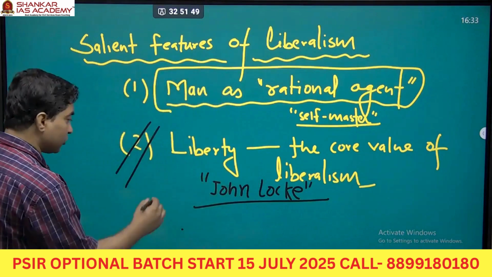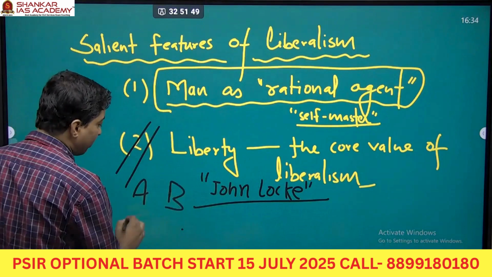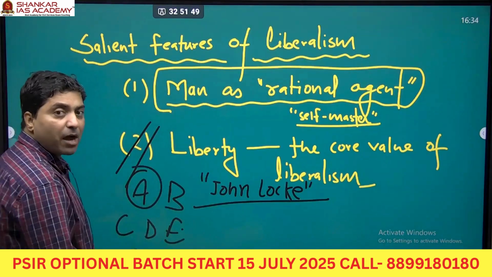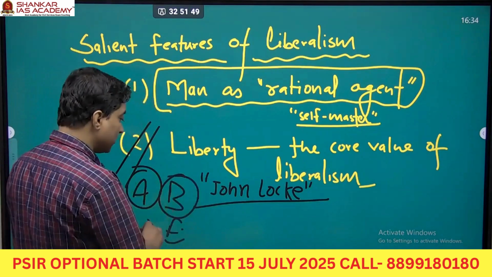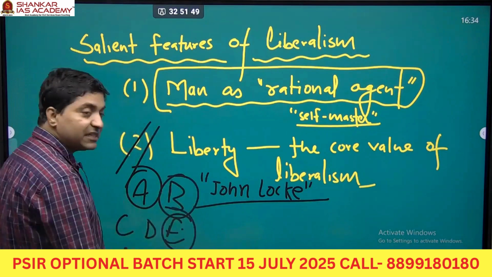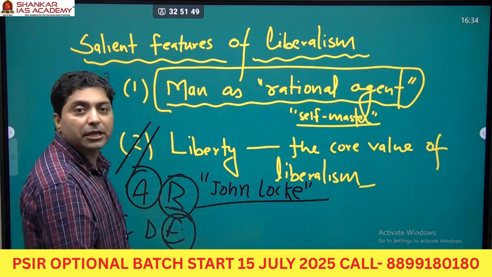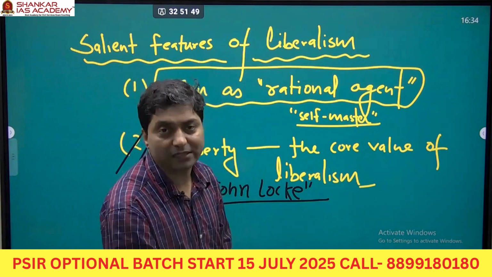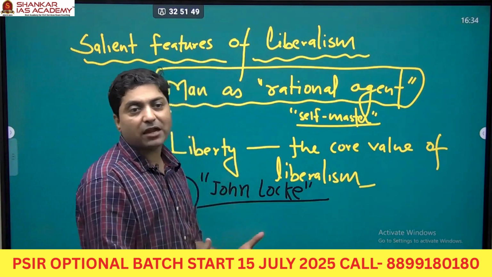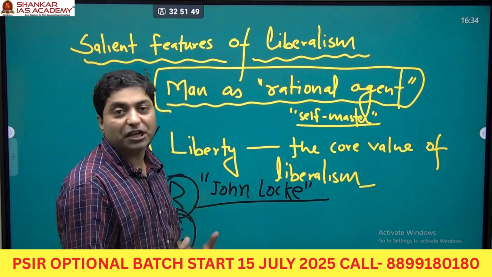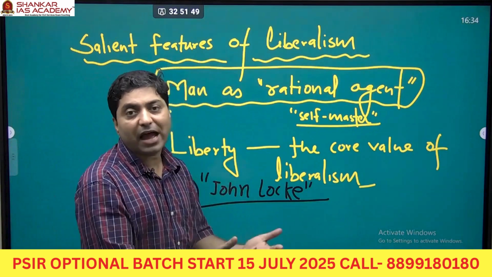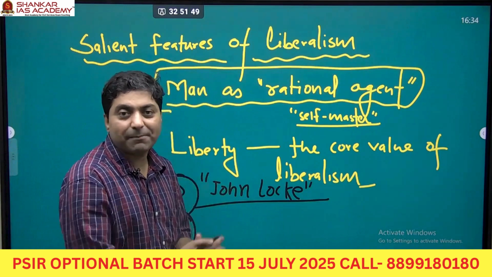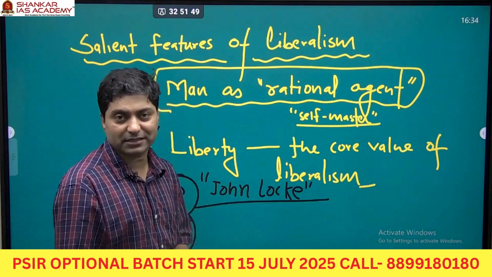Consider there are five persons in the society, A, B, C, D, E, right? A has the same amount of liberty as B has, and B has the same amount of liberty as E has. So everyone has equal freedom, and there is no external constraint. So the early definition of liberty evolved as the absence of constraint, absence of external interference.